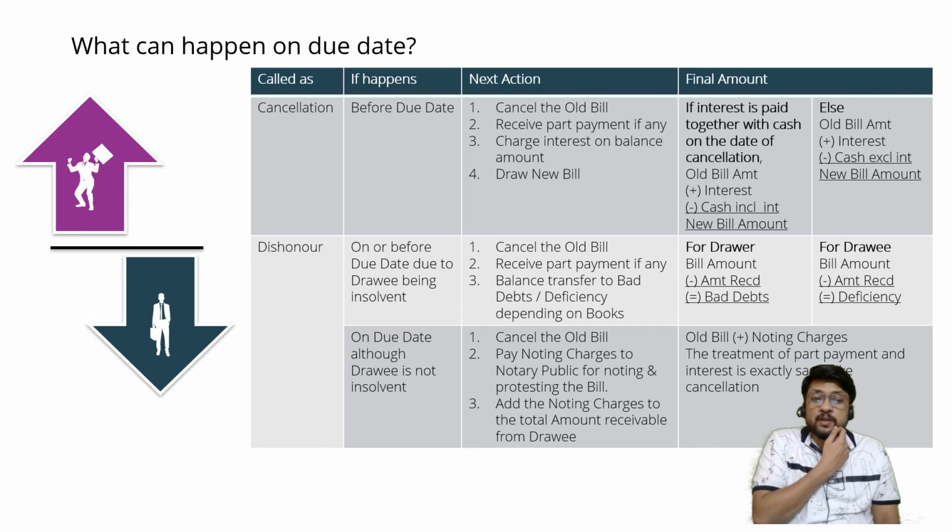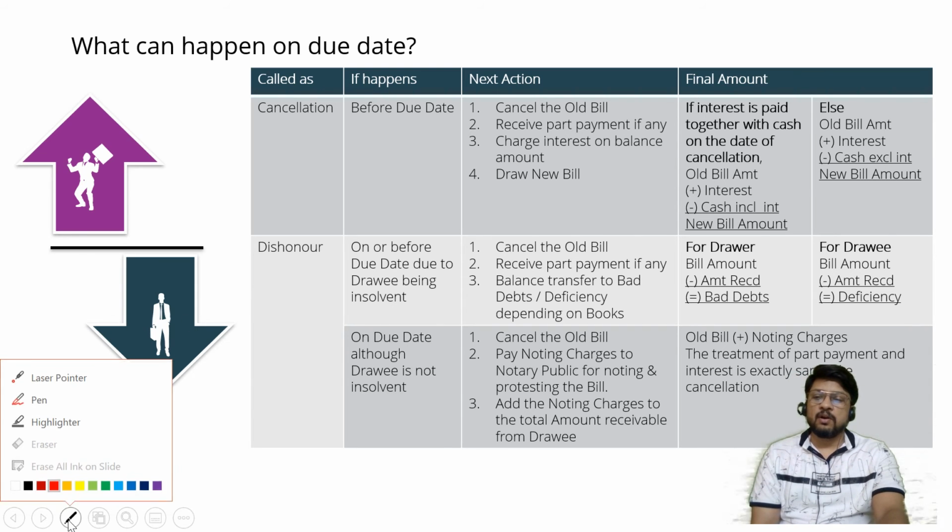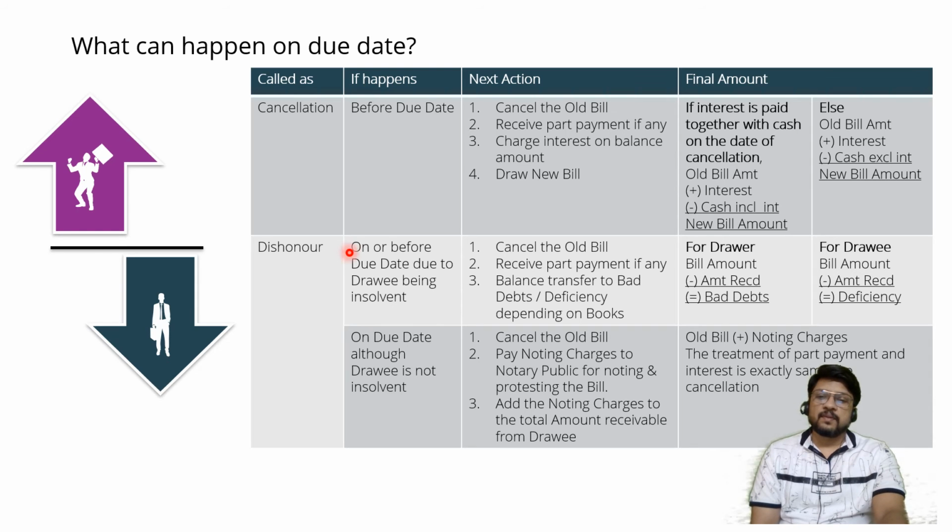But sir, it is before the due date that he is insolvent. In that case also it is dishonor only, because now since he is insolvent, that means his reputation has gone down. There is no need for us to think about his goodwill and all. So we'll call it dishonor. If on the due date he becomes insolvent, then also it is dishonor. If before the due date he becomes insolvent, then also it is dishonor. So that's why I have used the words on or before. The wording is on or before the due date.